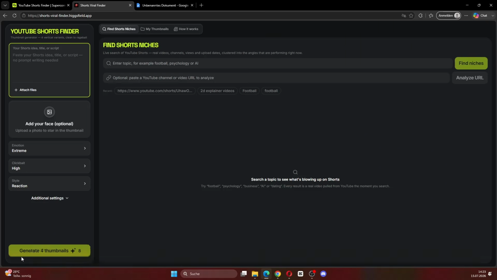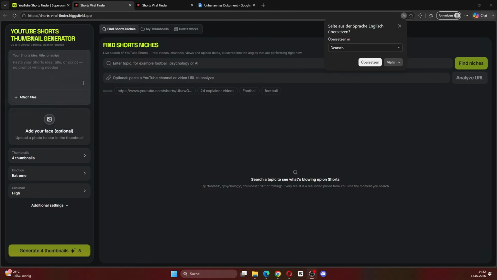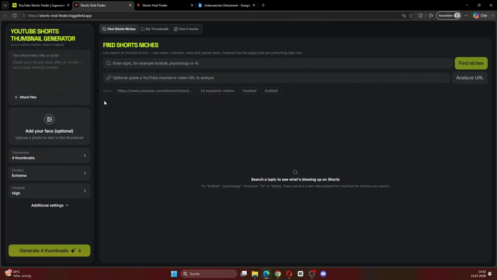Before we test it, there are 2 small things I want to change. Right now the page heading still says YouTube Shorts Finder. It should say something like YouTube Shorts Thumbnail Generator. And at the moment we can only generate 4 thumbnails at once. I want the user to be able to choose how many thumbnails they want to generate. So if they only need 1, they can select 1. Okay, I just fixed it. Now it says Thumbnail Generator, and we can choose whether we want to create 1, 2, 3 or 4 thumbnails.